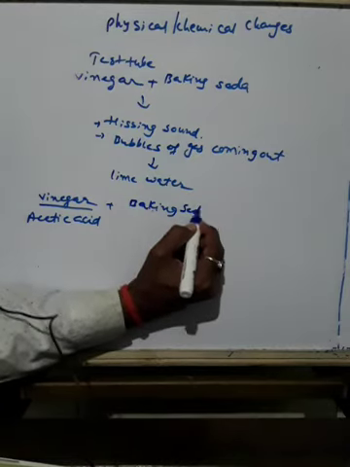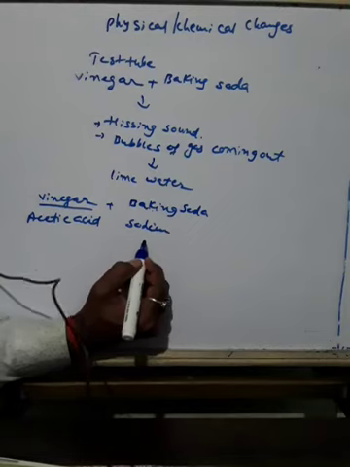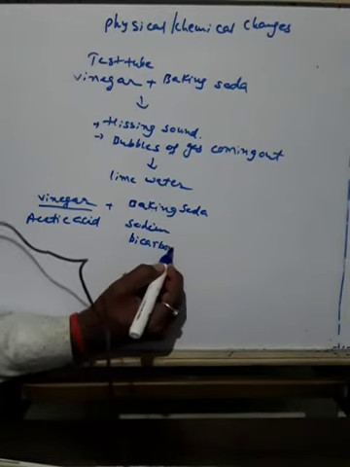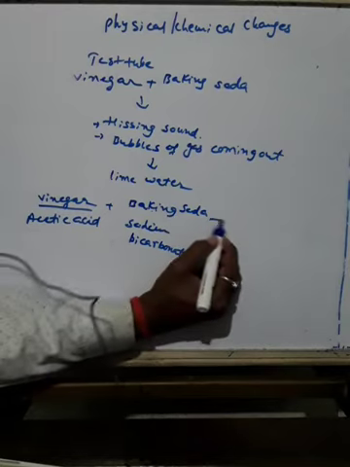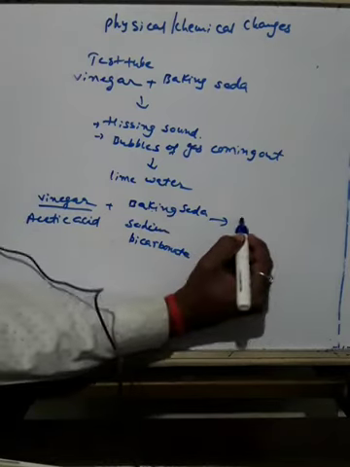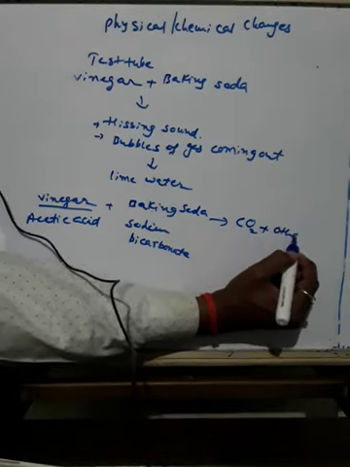Okay. So the new substance found is carbon dioxide, along with other substances.